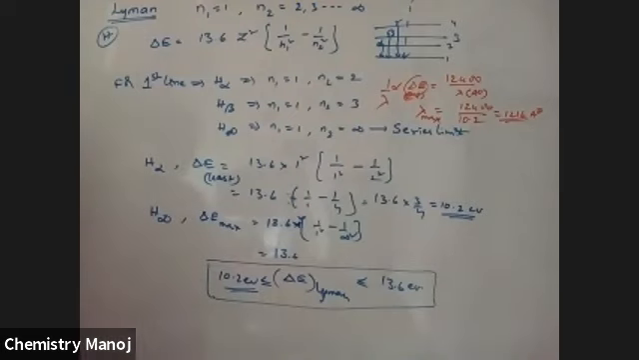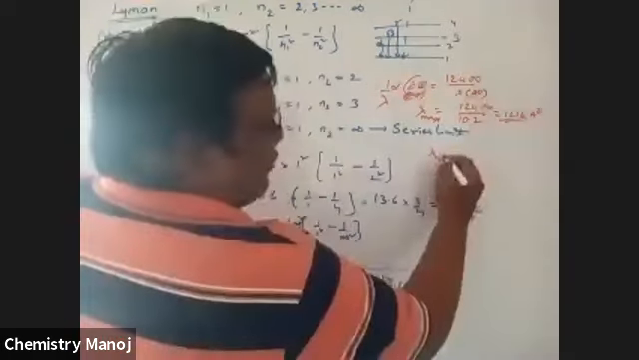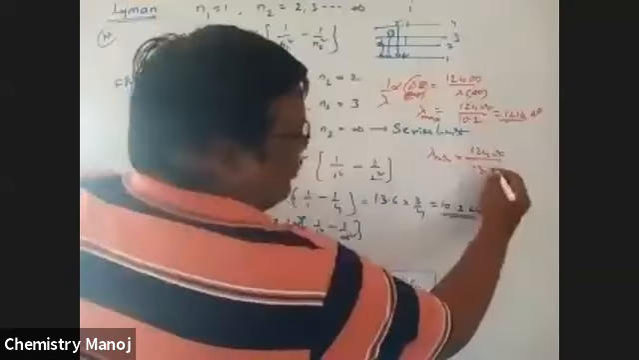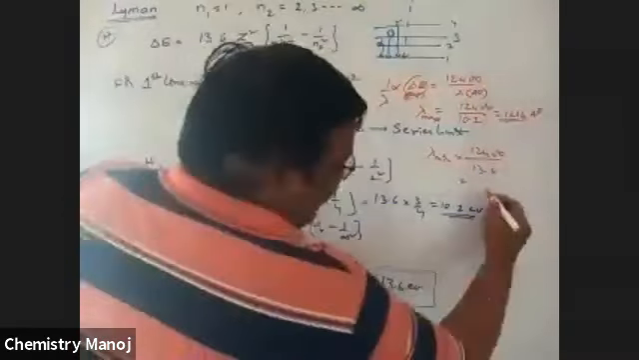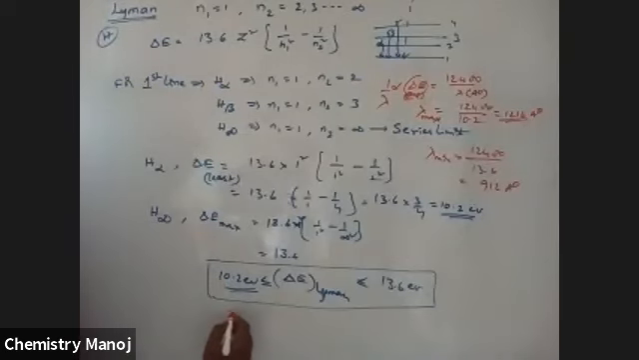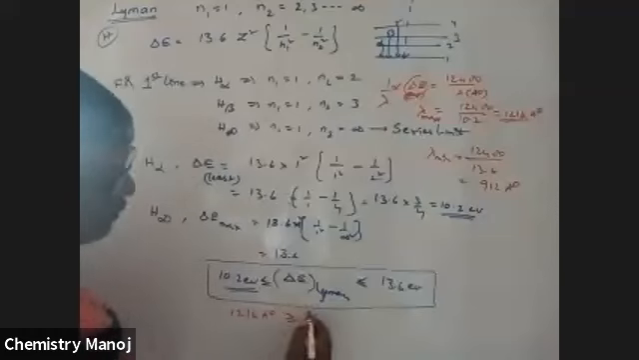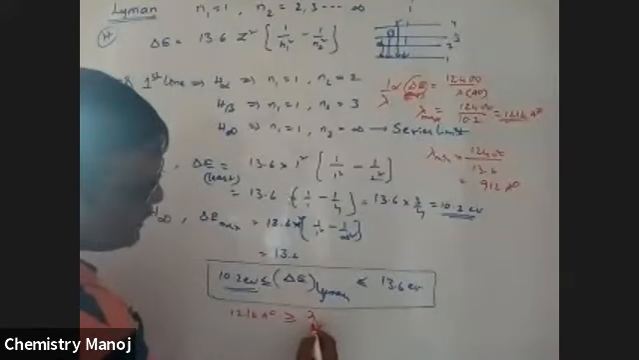Now lambda minimum is equal to 12,400 by the maximum energy value, 13.6, which gives 912 angstroms. Therefore, for the Lyman series, lambda lies between 912 angstroms and 1216 angstroms, that is, lambda is less than or equal to 1216 angstroms.